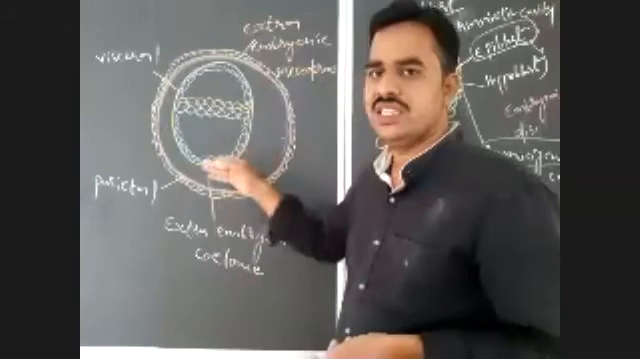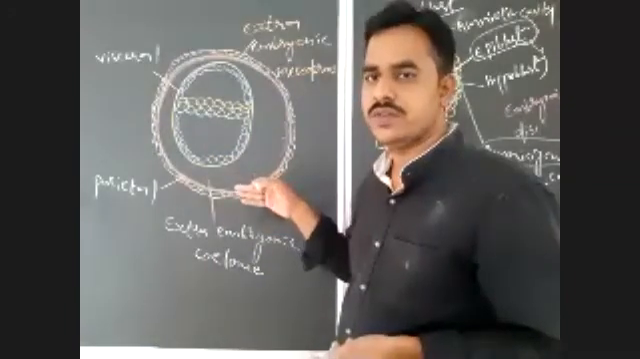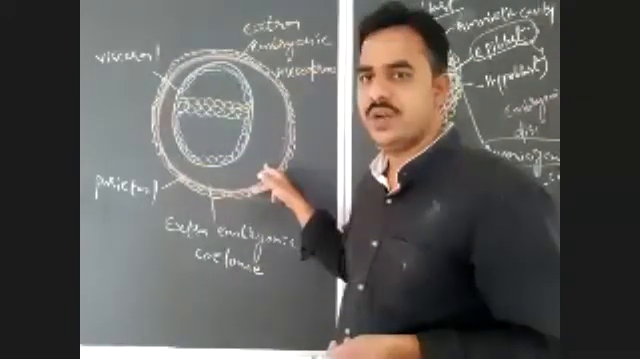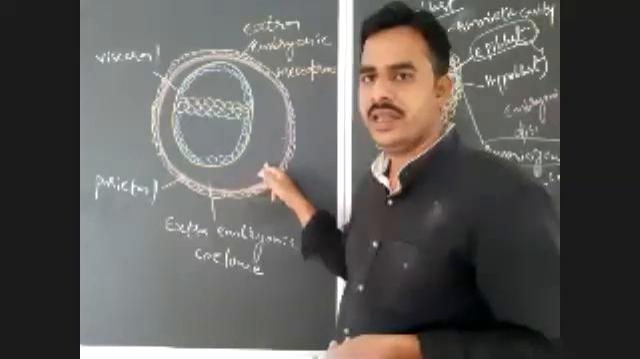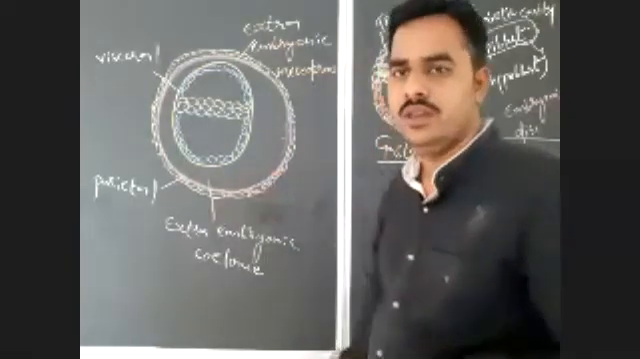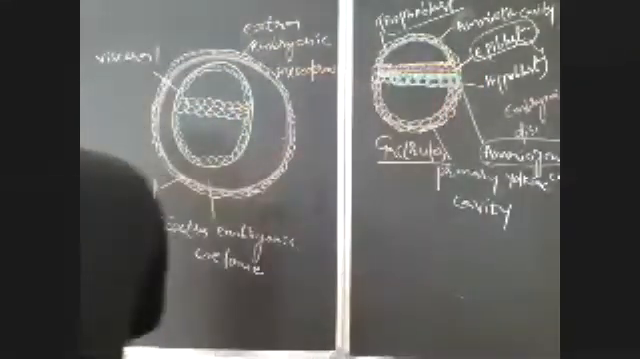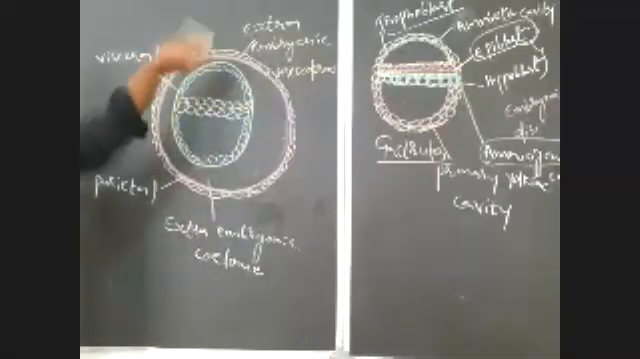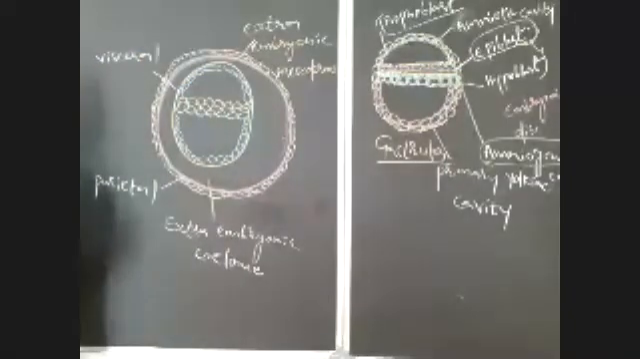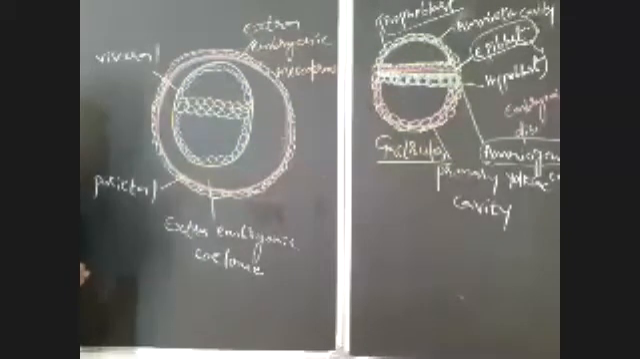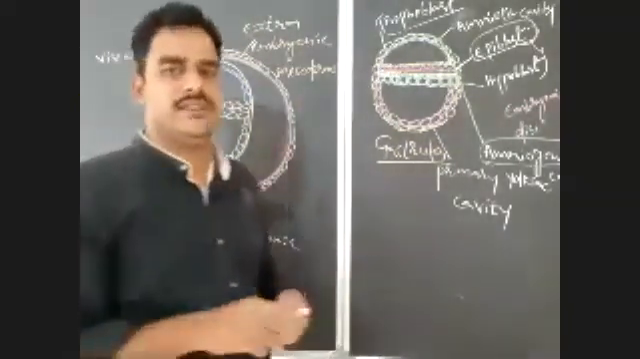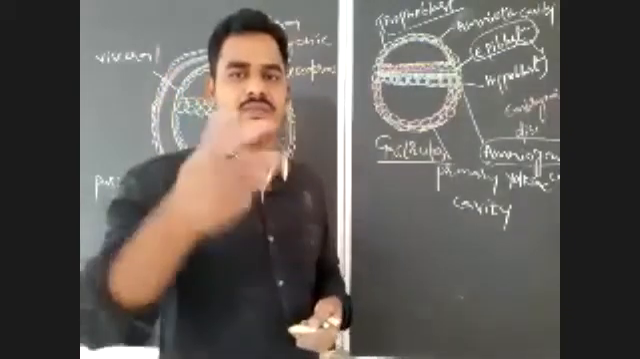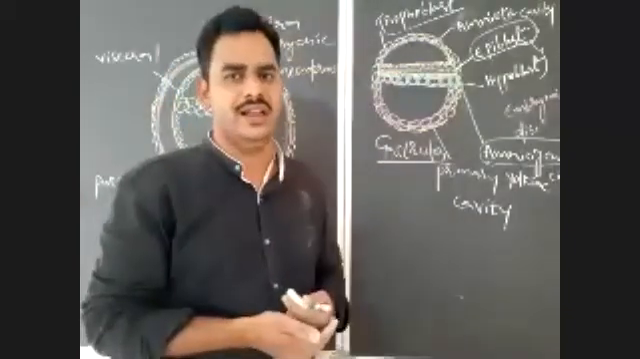In between the visceral and parietal extra embryonic mesoderms, there is a cavity. What is the name of this? It is the extra embryonic coelom. See, the visceral extra embryonic mesoderm and parietal extra embryonic mesoderm both play an important role in the formation of extra embryonic layers.